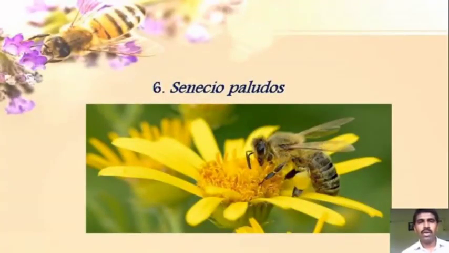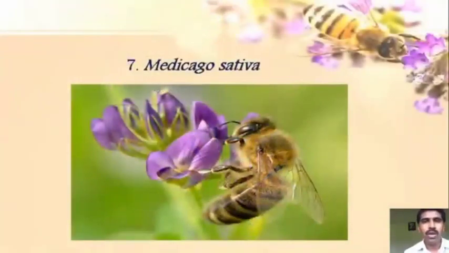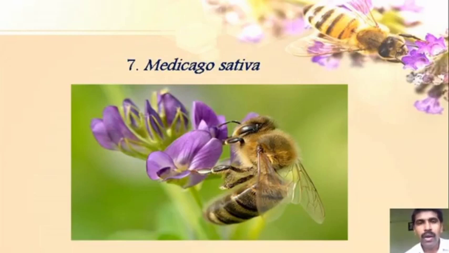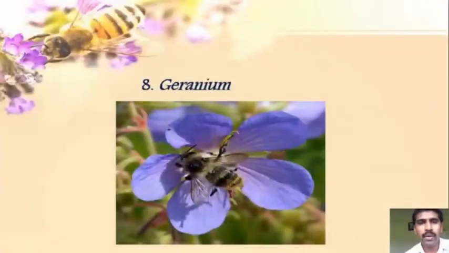This is one weed called Senecio pallidus. You will observe sunflower-like smaller flowers present on the ground during the rainy season. This is also one plant called Medicago sativa, or alfalfa, and honeybees also collect nectar as well as pollen from the Medicago plant.